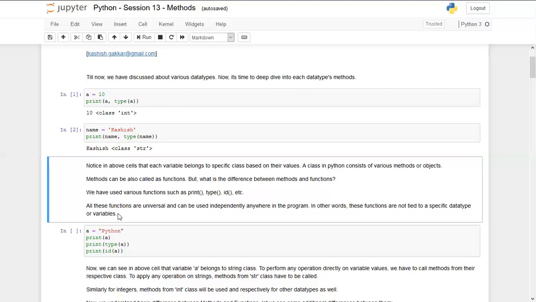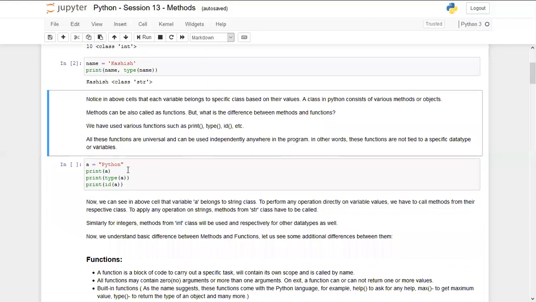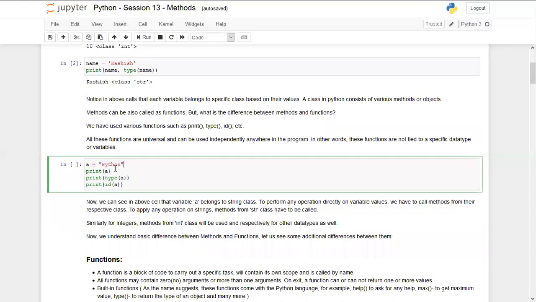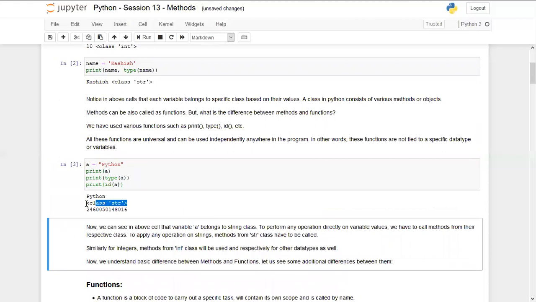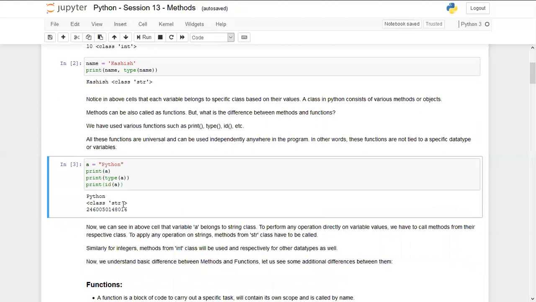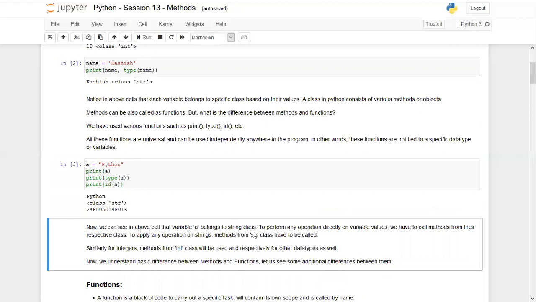You should keep this in mind, that all the functions like these are not associated with any class or any data type. Now, if I'm writing a is equal to Python and printing a, and then again I'm checking type of it, and then ID of it. By printing this, again we are getting that this belongs to class str. And now we can see in above cell that a belongs to class str.